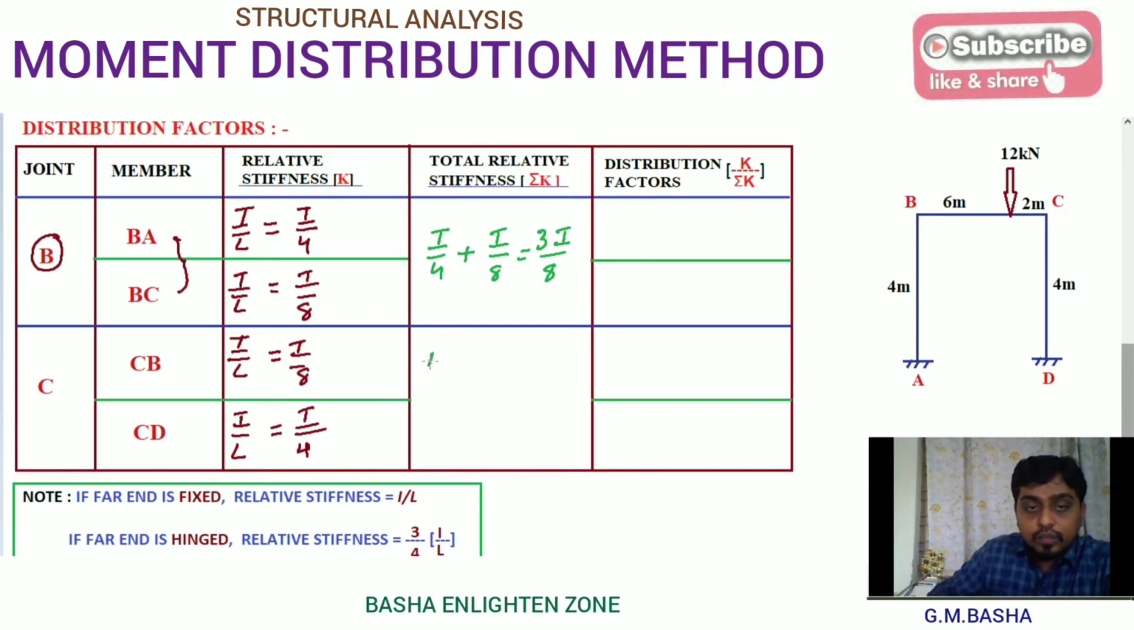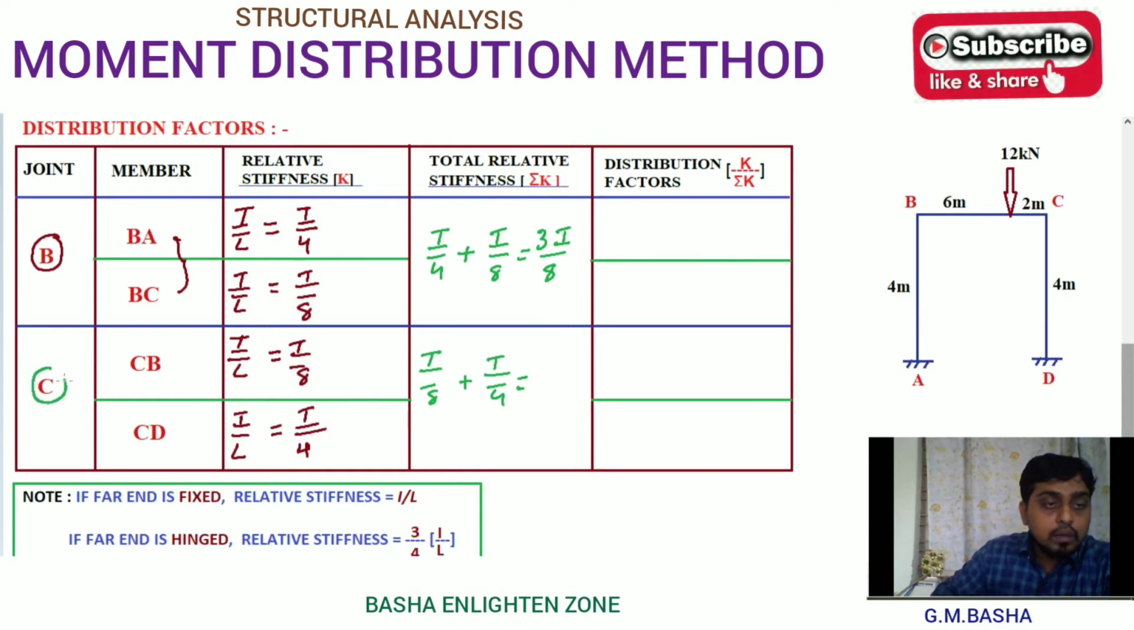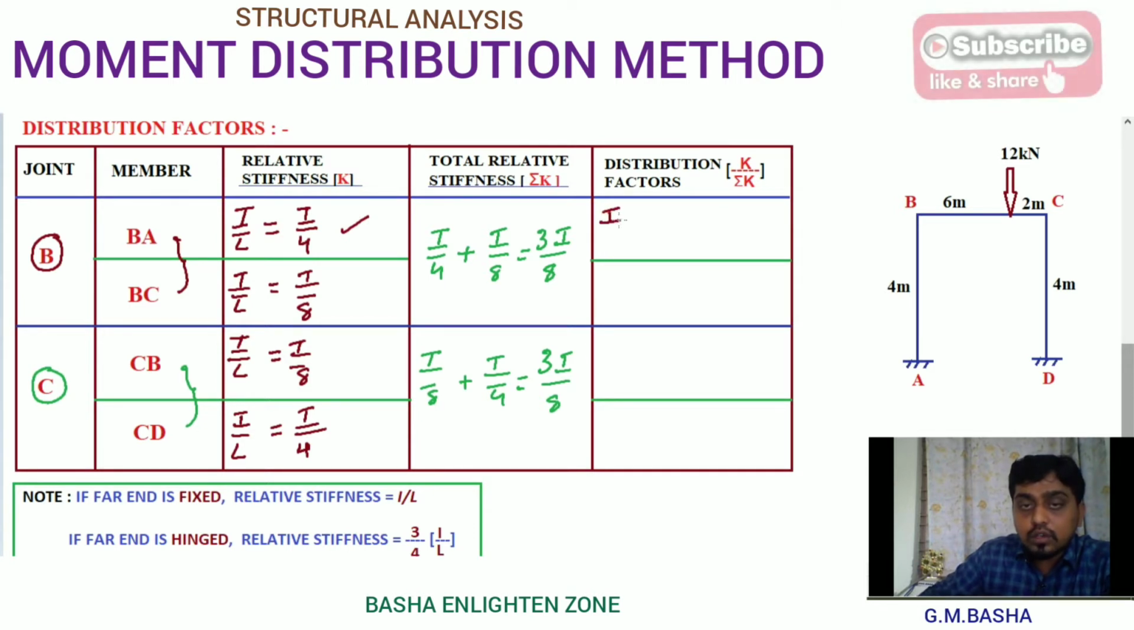Similarly here also I by 8 plus I by 4, meaning the sum of the members at a particular joint, which is CB plus CD. Therefore, you will get 3I by 8 only. Then what about distribution factors? For example, if I want the BA distribution factor, I am taking I by 4, k by sigma k, divided by this value 3I by 8. If you simplify this one directly, you will get 2 by 3.